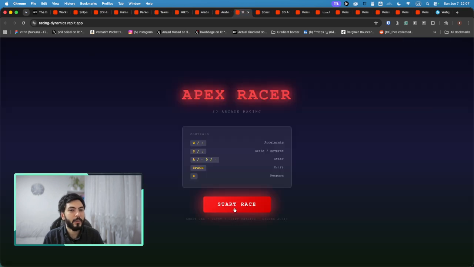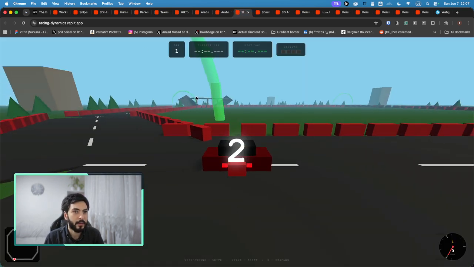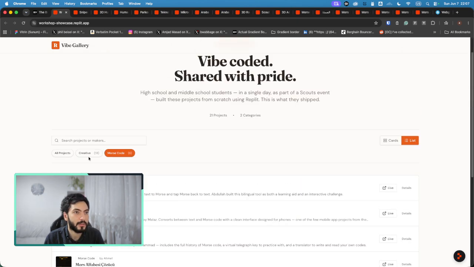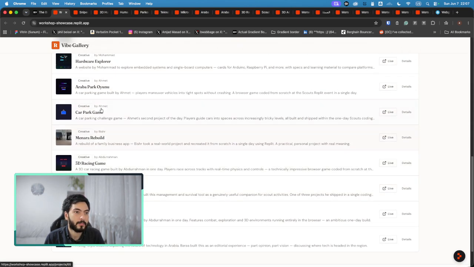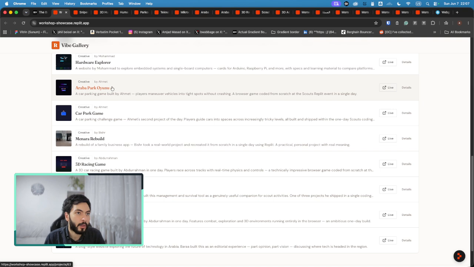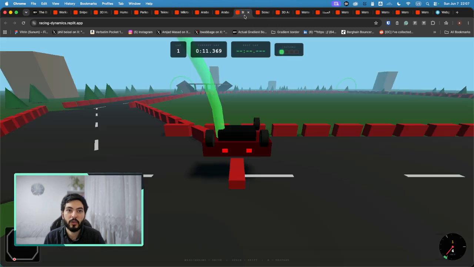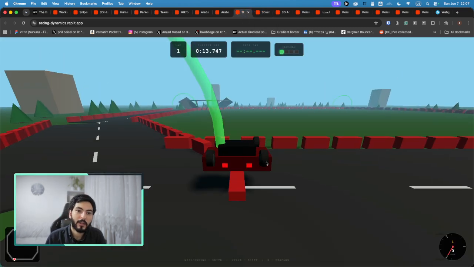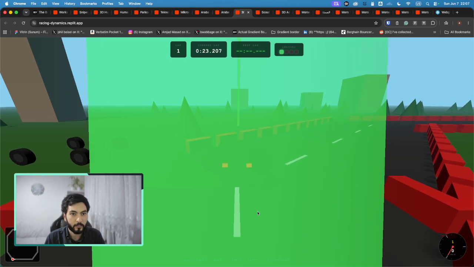Here we have Apex Racer, I think. Okay, here's the other car guy. Who is this? Let me see. The car park, the park here. Okay, so it's two different people who did the cars, but I think they were sitting beside each other. So here's the car. The design is broken. The whole stuff is broken, but I like the design in general. The car design is broken. You can't go back. But yeah, I think this could be improved.